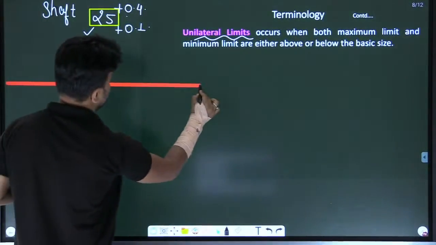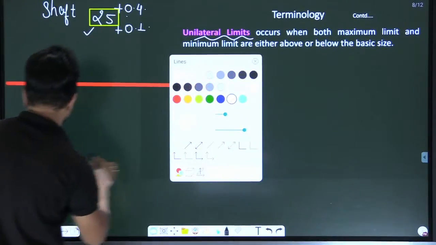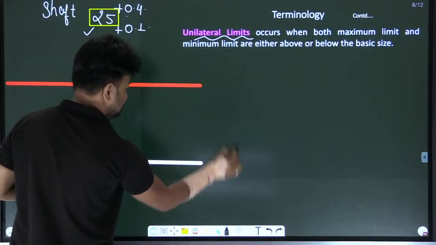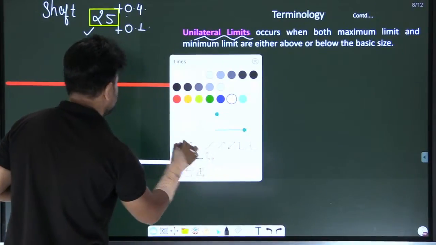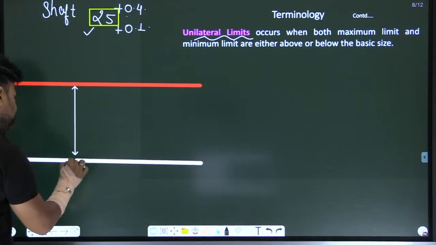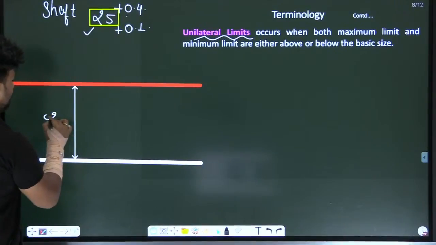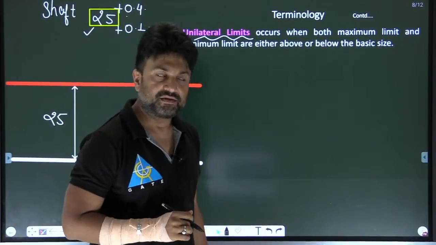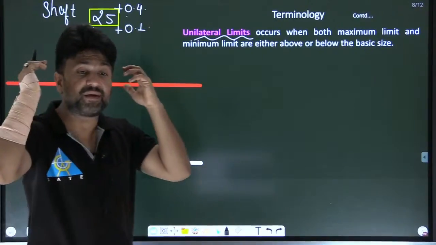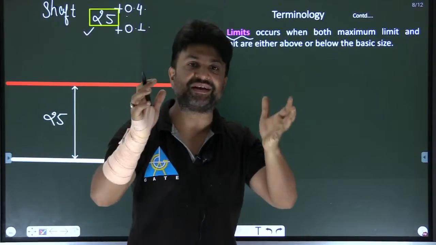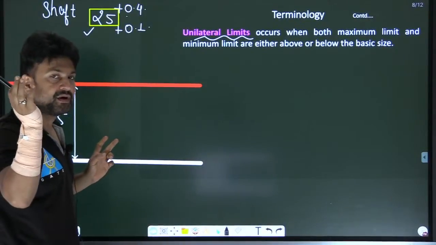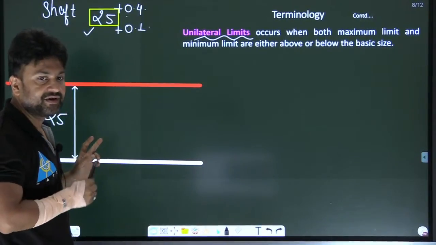This is the zero line. Now, this is the basic size. Simple. Let me draw again. This is a basic size of 25. You are right, because in the back of my mind a different example was running, that's why I had written it.